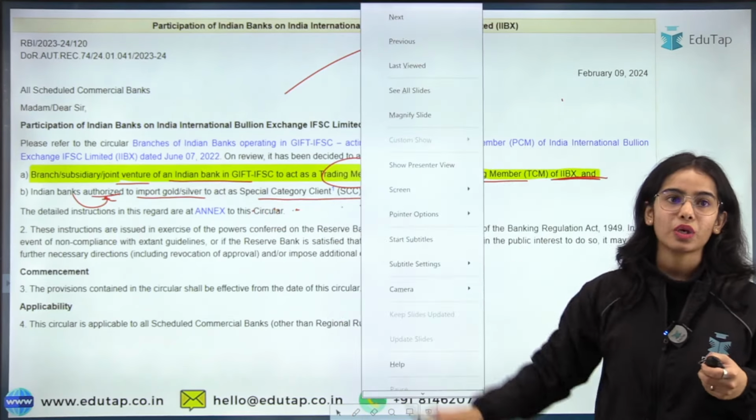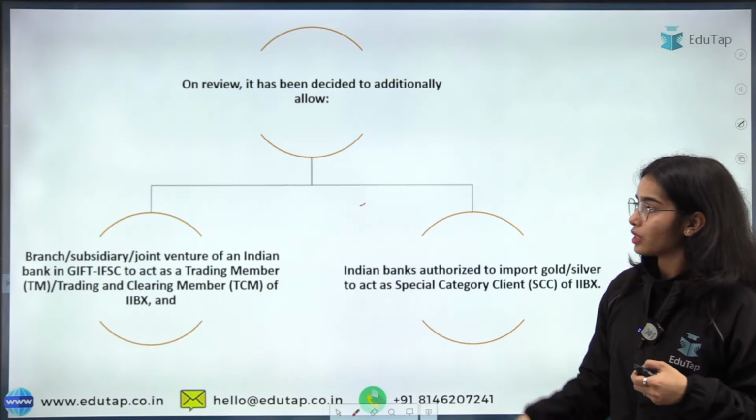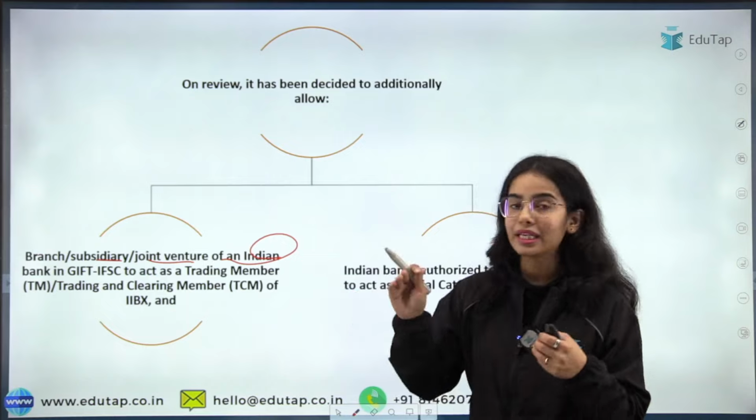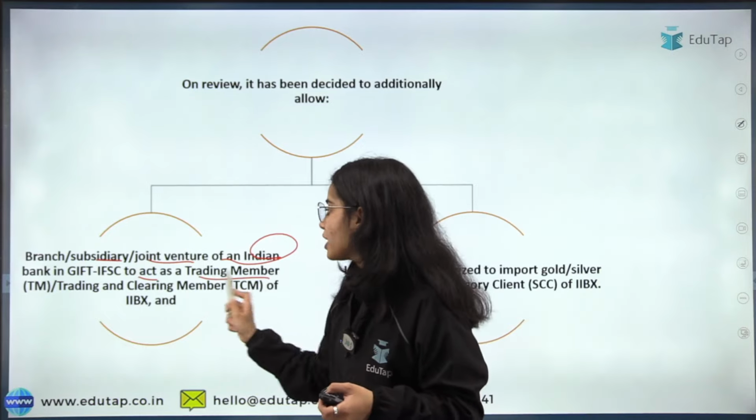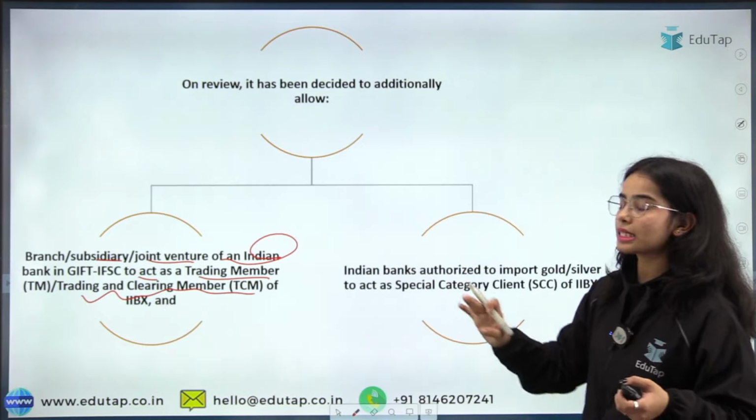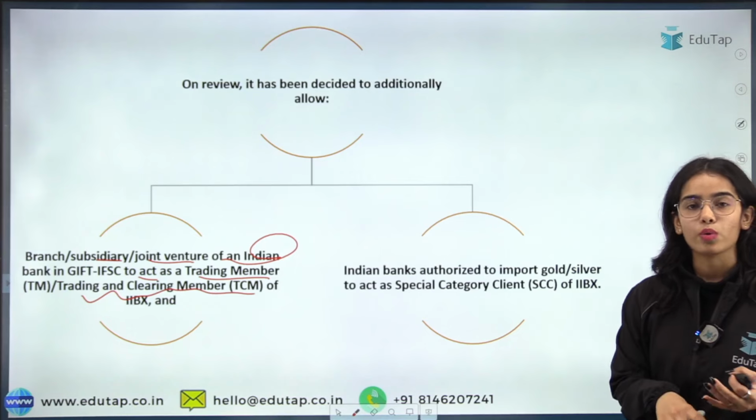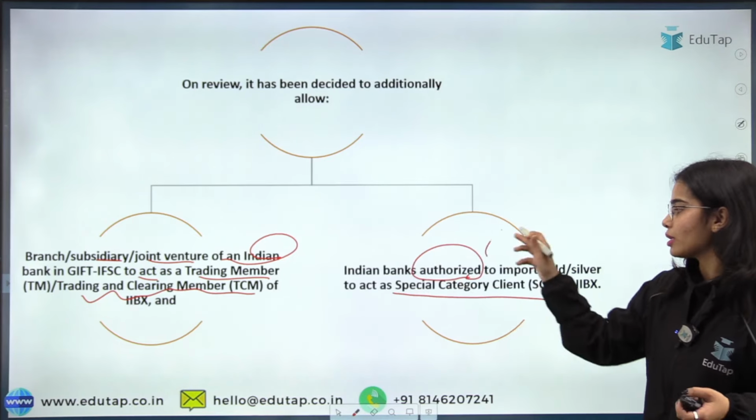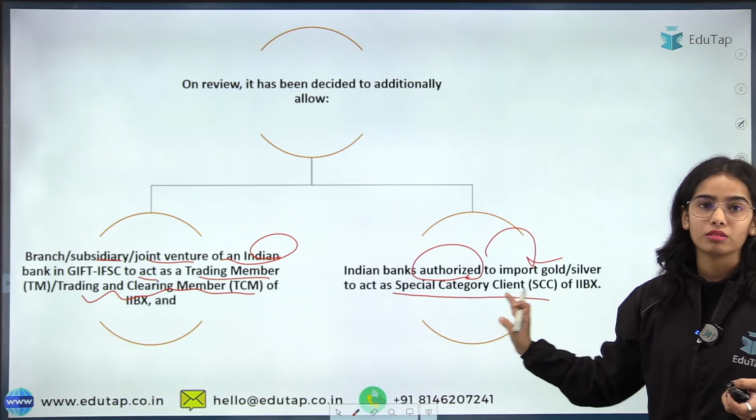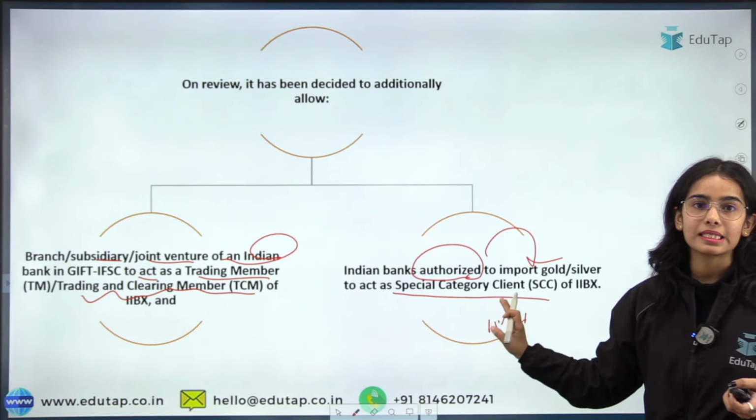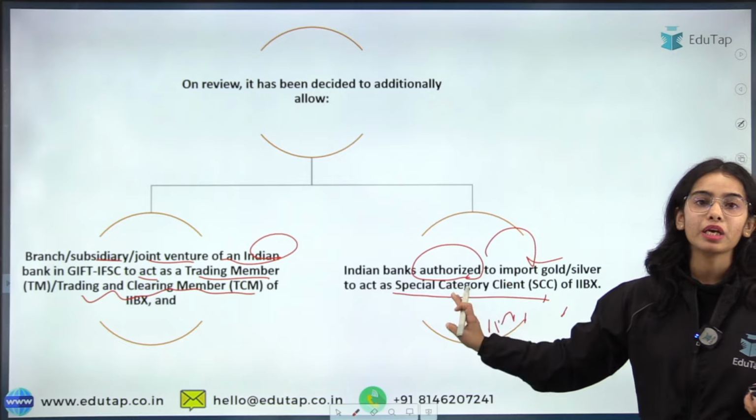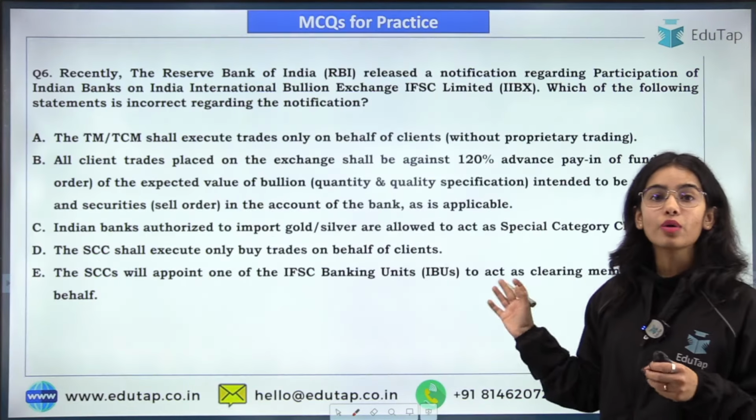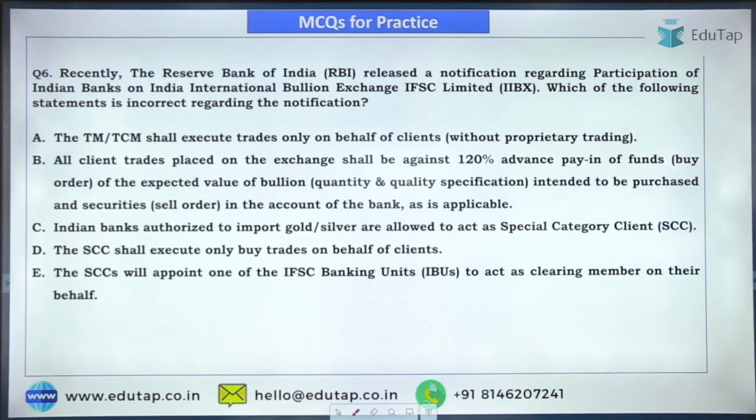Okay. So coming to the next, the branch, subsidiary, or joint venture of an Indian bank in the GIFT IFSC can act as a trading member and trading and clearing member. This is the status that they can get now. And for getting the status of special category client, they must be authorized to import gold or silver. If they want to get the status of SCC of IIBX, first they need to be authorized in the country to import gold or silver. So now coming to this question, try to answer this question.